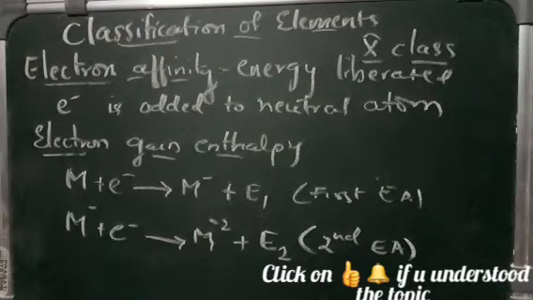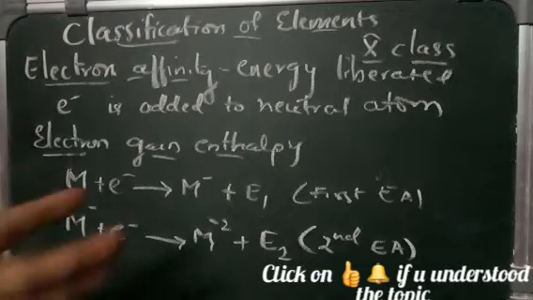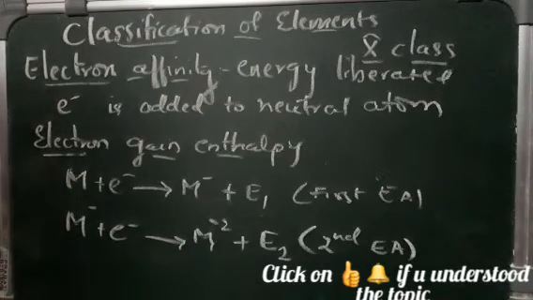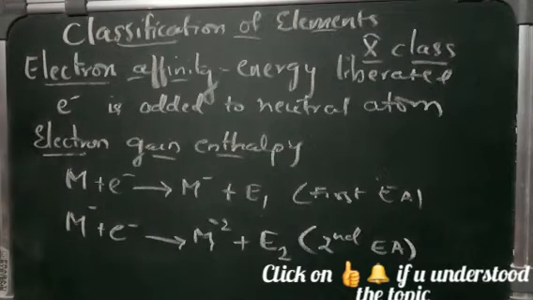That does not mean that dinegative or trinegative ions do not form. They will form, but it is not necessary that they will be releasing energy all the time. Electron gain enthalpy values decrease when we go down the group.